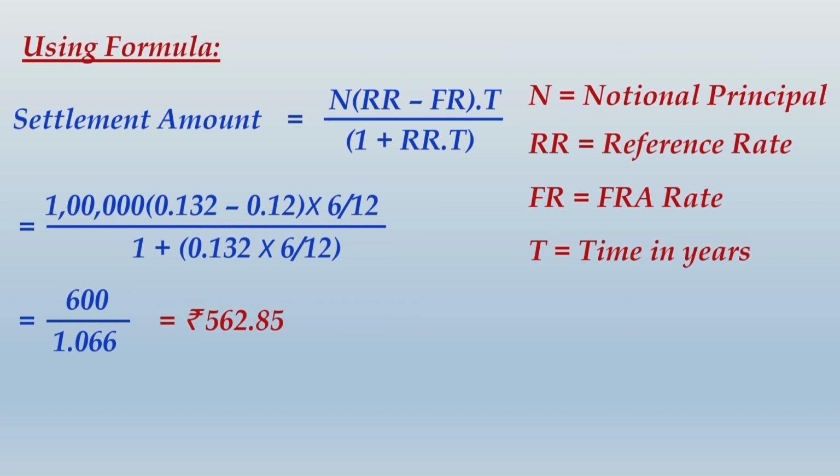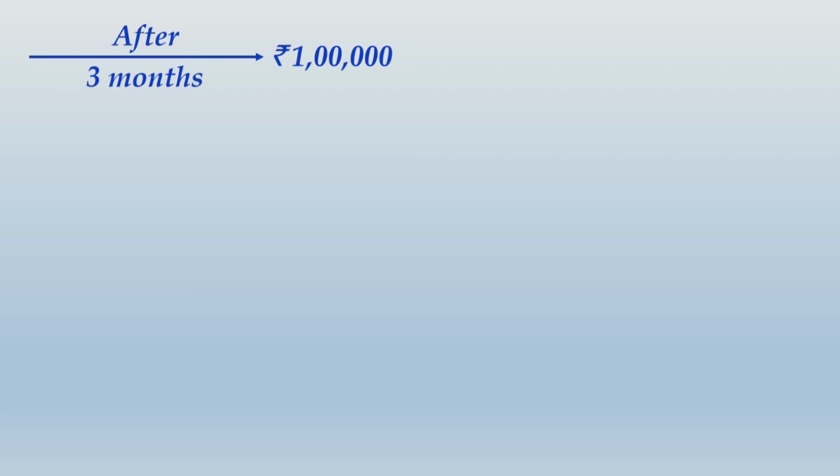Alright friends, you would have finished writing these calculations. Now let us go into the core logic of this. Please carefully first understand, I'll then give you time to write. So after 3 months, you would want to borrow 1 lakh for a period of 6 months, and the agreed FRA rate with the bank was 12% per annum.